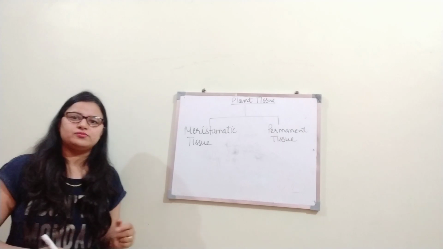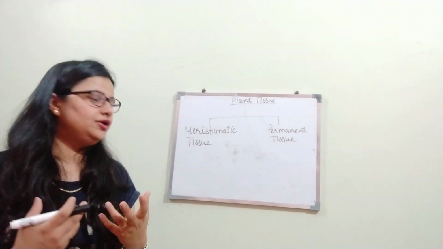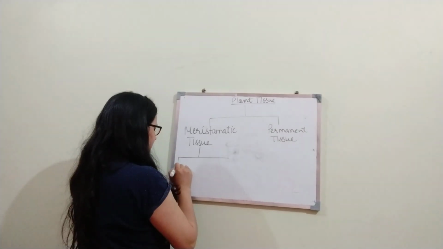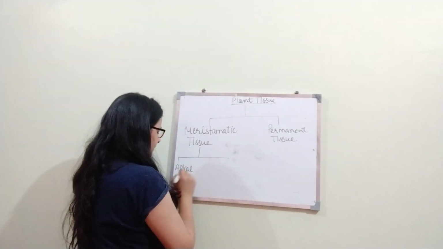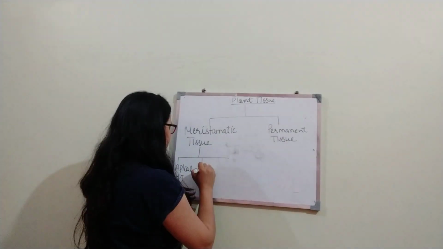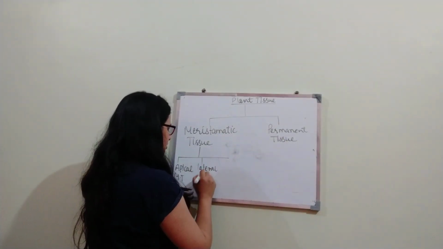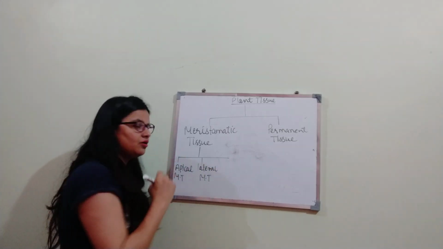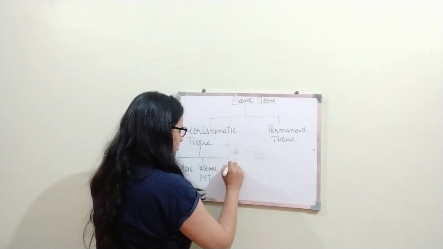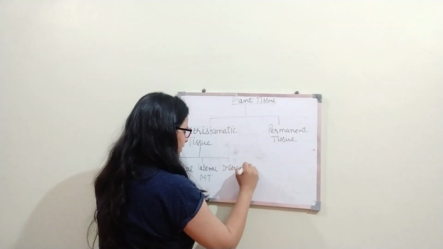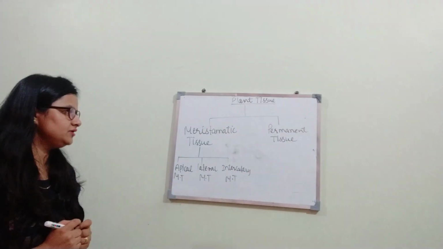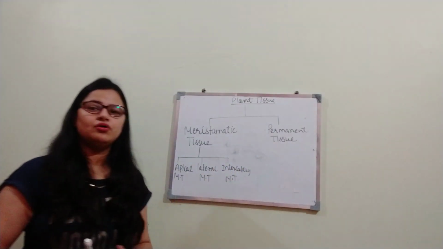Then this meristematic tissue is further divided into three types, that is apical meristematic tissue, lateral meristematic tissue, and intercalary meristematic tissue. I hope this is clear, right? After that we will move to our permanent tissue.